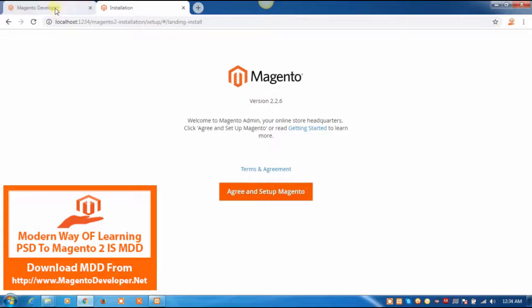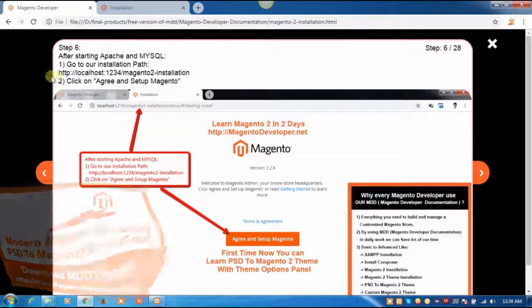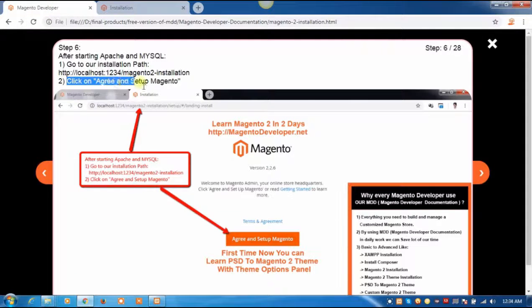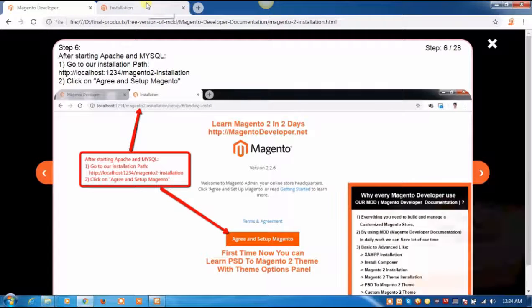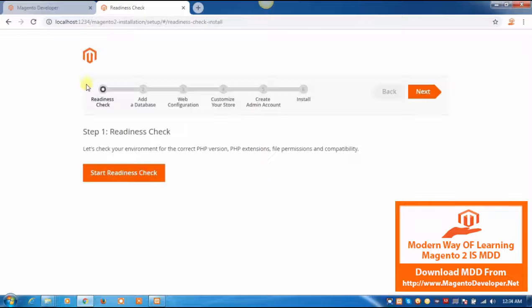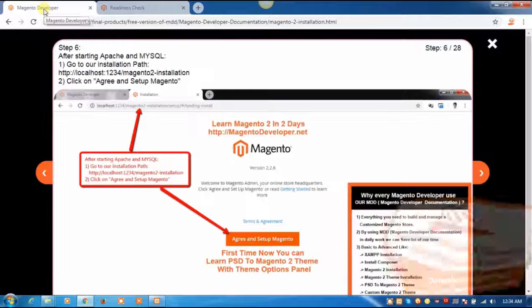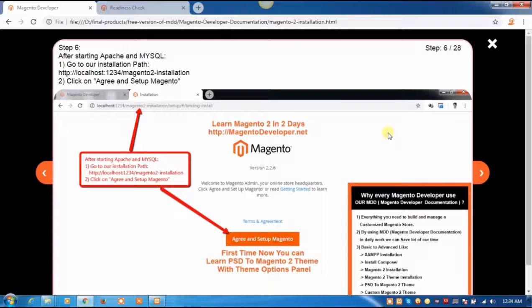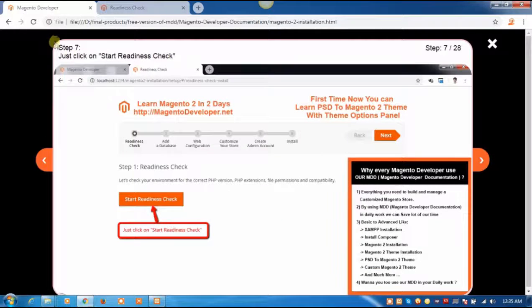Go back to our documentation, click on agree and set up Magento. Go back to our installation, click on agree and set up Magento. Go back to our documentation, click on next step of the documentation, step 7.